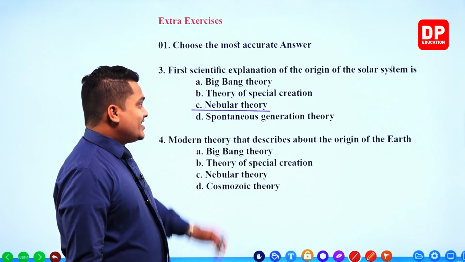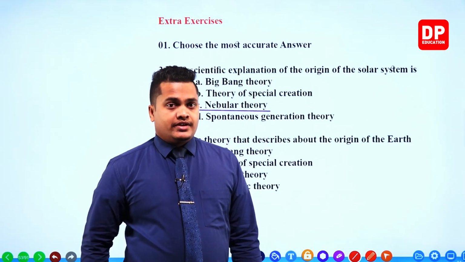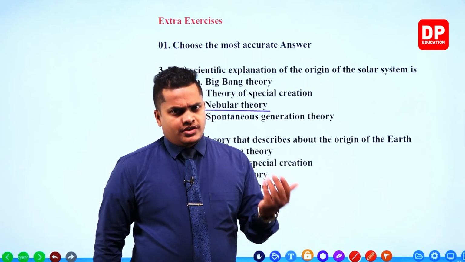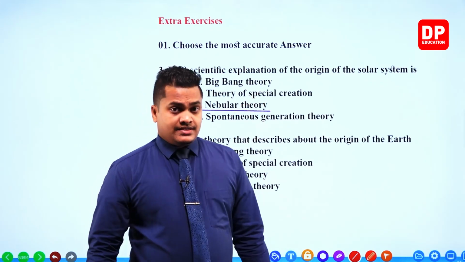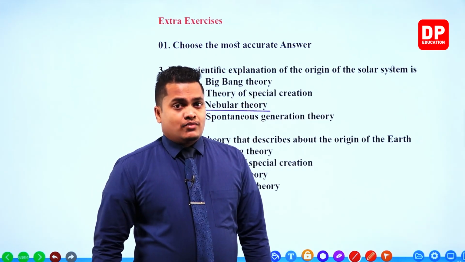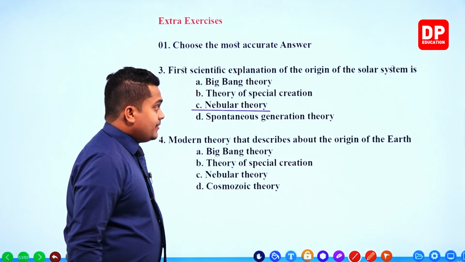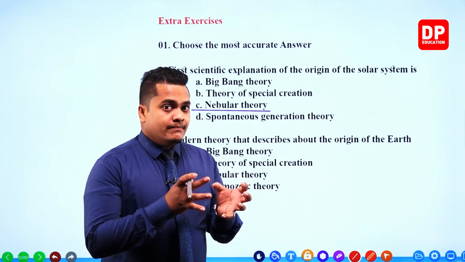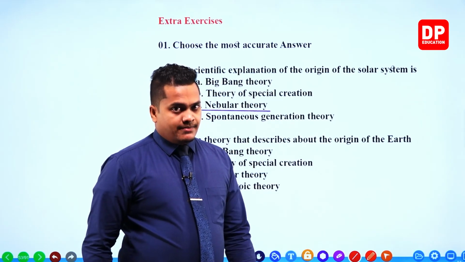Then spontaneous generation theory. In the spontaneous generation theory, my dear children, we discuss the generation or origination of life. Here the question is asking about the origin of the solar system. The solar system occurred mainly because of the Big Bang. However, before the Big Bang theory, the first and foremost scientific explanation was the nebular theory.